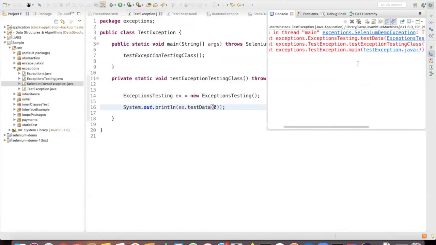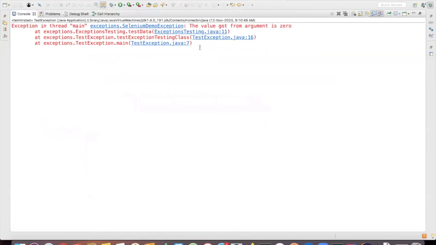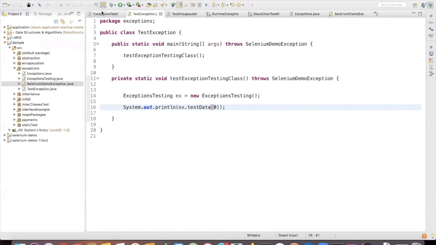So it's throwing an exception. It is throwing the exception which we created. It is not something which came from Java. Selenium demo exception, value got to 0. So we can throw our own exceptions also.